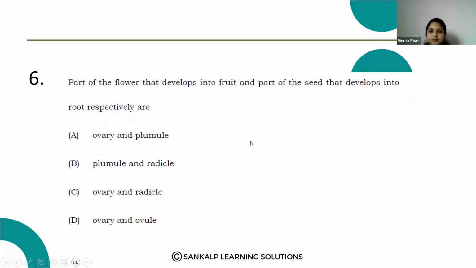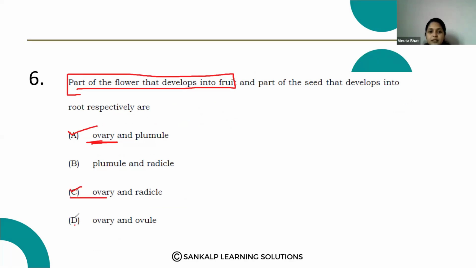Next question. The part of the flower that develops into fruit and the part of the seed that develops into root, respectively. The part of the flower that develops into fruit, that is the ovary. Yes, ovary in option A, and in option C and option D we can see the ovary. We can eliminate option B, plumule and radicle.